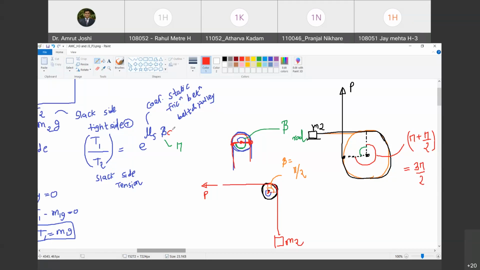Happy? Angle of lap, but you have to express it in radians, not in degrees.